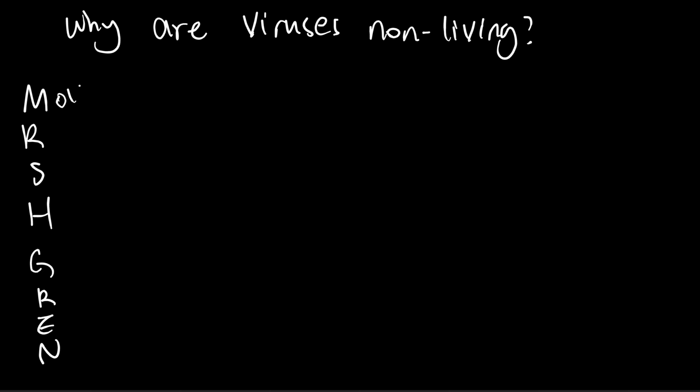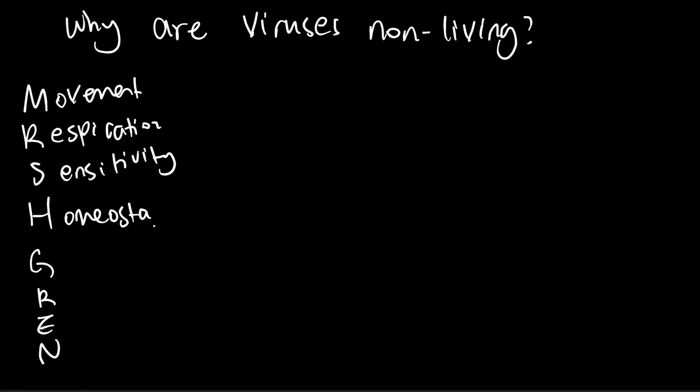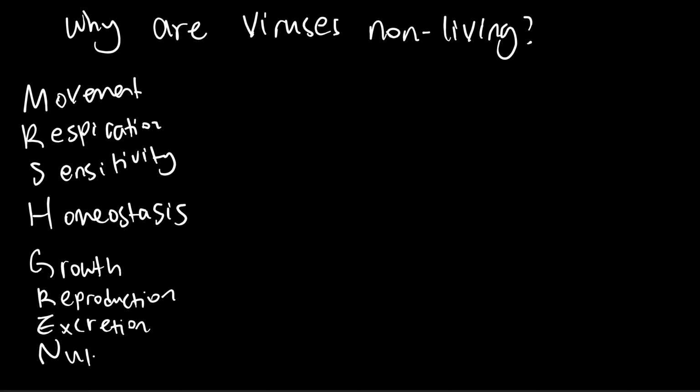But essentially, in order to be considered living, you need to have all these things: movement, respiration, sensitivity, homeostasis, which is the new one that gets added when you graduate from year 8, growth, reproduction, excretion, and nutrition.